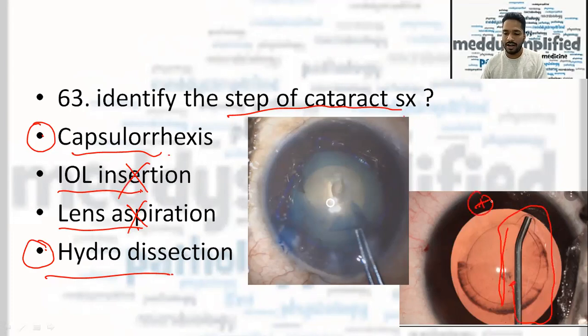So if the hydrodissection cannula was present, then it should be hydrodissection. Otherwise, it is capsulorhexis. So this is an image of capsulorhexis, and this is an image of hydrodissection. According to the recall, there was a cannula present in the image. So if the image is correctly recalled, then the answer should be hydrodissection, not capsulorhexis.